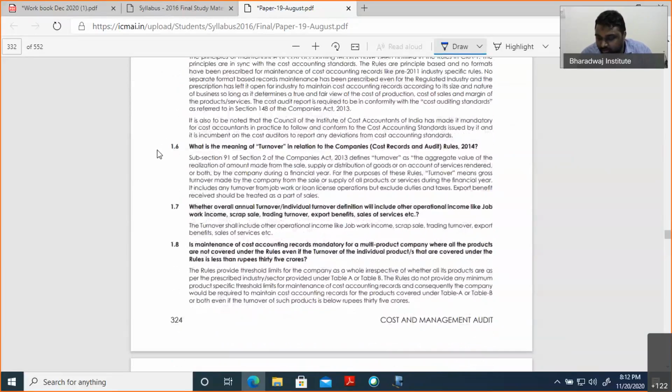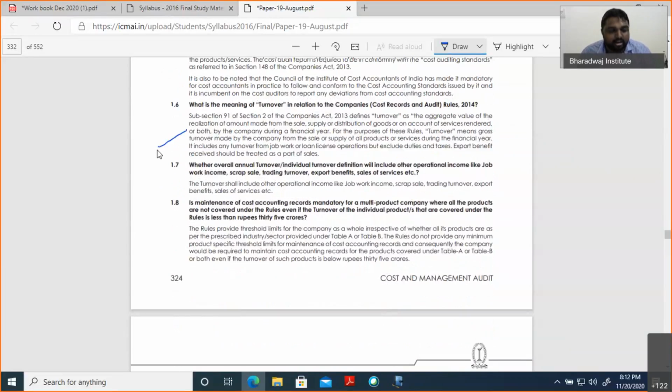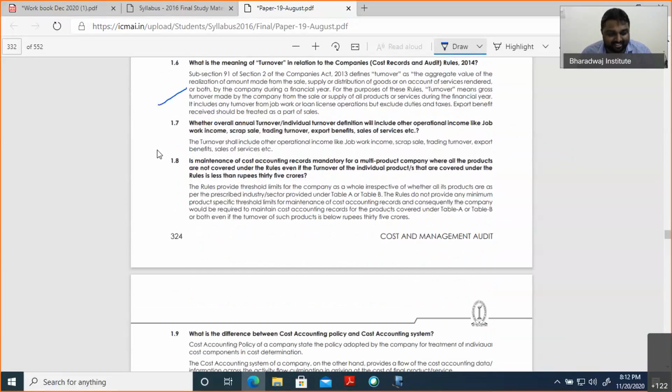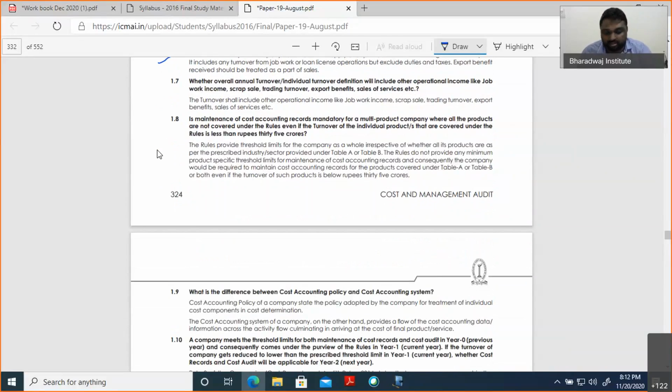This turnover we have discussed already. So all the points we have discussed. So this is a very interesting question. Look here. Is maintenance of cost accounting record mandatory for a multi-product company where all the products are not covered under the rule, even if the turnover of individual products covered under the rule is less than 35 crore?